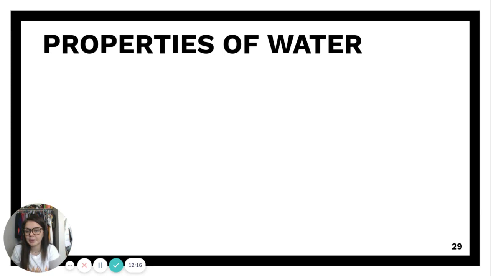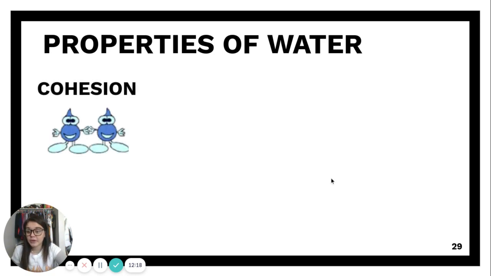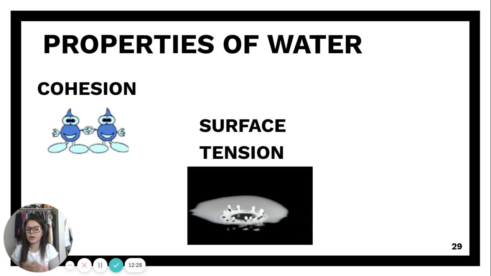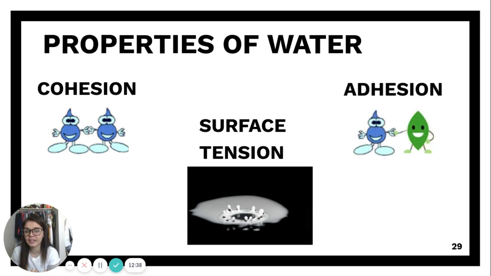We also learned today about the properties of water. We learned about cohesion, when two water molecules stick together, they want to stay together and they're the same thing. We learned about surface tension and that tight film on top of the water. The interlocking of our fingers is just like the interlocking of water molecules, and it creates something tight that's hard to break. Then we learned about adhesion, meaning a water molecule and something other than itself stick together. We can think of the water droplet on a leaf: they adhere to each other, they stick to each other, but they are not the same thing.